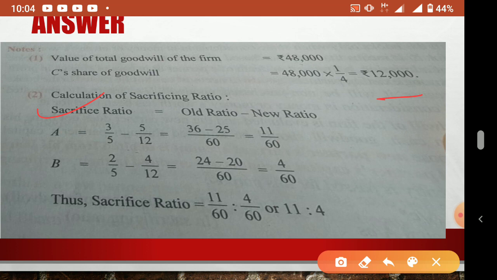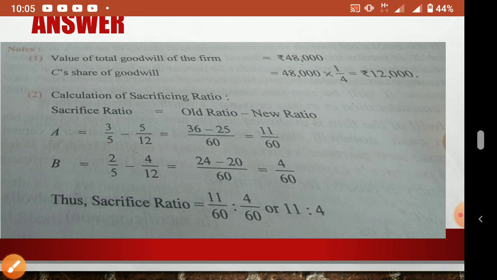The sacrificing ratio equation we know: old ratio minus new ratio. So A's old ratio 3:2, so 3/5 minus new ratio 5/12. Here it will come to 11/60. B will come sacrificing 4/60. This needs no explanation, I think we already studied it. So what is the sacrificing ratio? 11:4. Now we'll pass the journal entry.